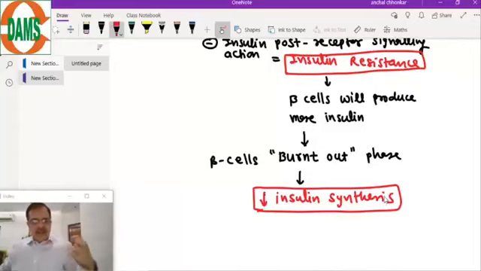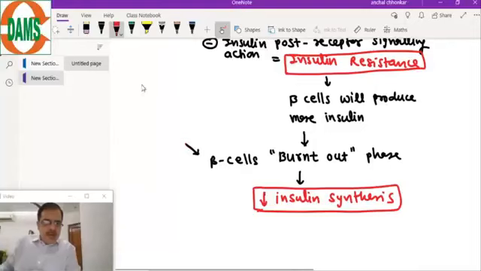So what is the reason why ultimately the beta cells function less? There are two important pathogeneses for this beta cell burnt out phase. The first reason is a condition known as glucose toxicity.